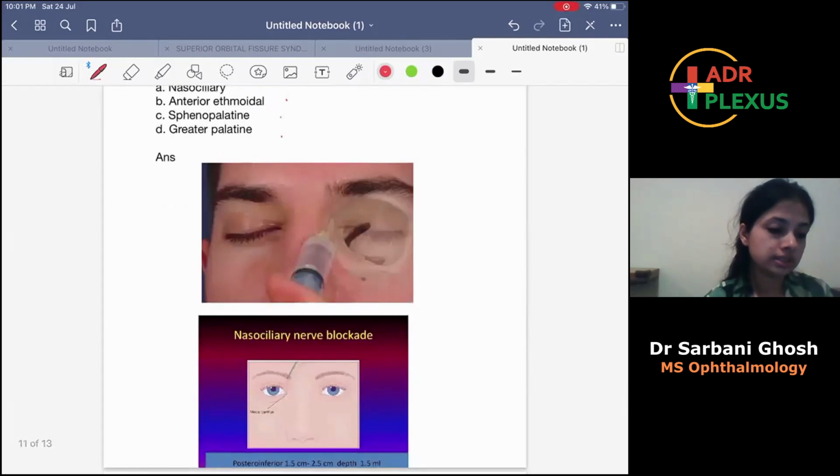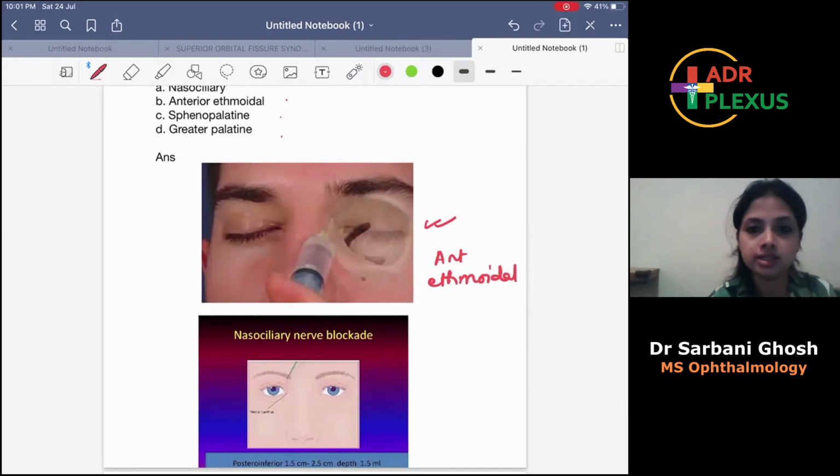So this is the picture of the anterior ethmoidal block. If this kind of picture was shown where the needle is here, you can see the needle here, then the answer would be anterior ethmoidal.